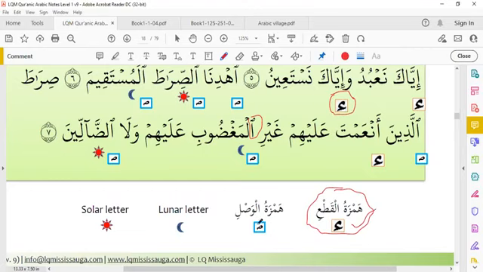And if Hamzatul Wasl, this is a sign of Hamzatul Wasl. If you see this kind of Hamza, or you simply see this Alif, a simple Alif means that is Hamzatul Wasl and we don't pronounce it. And this is a sign of lunar letters. And this is a sign of solar letters.